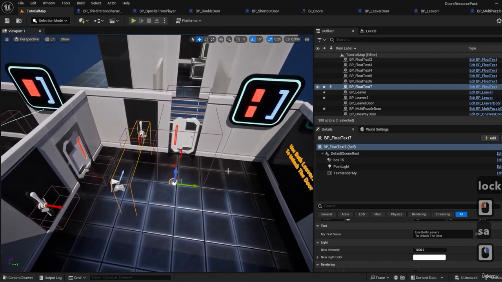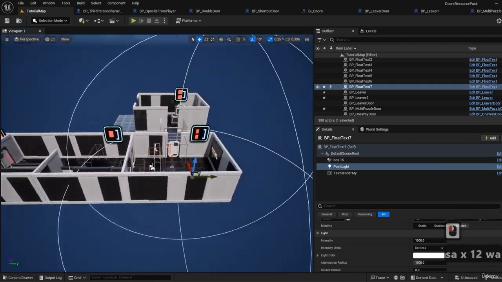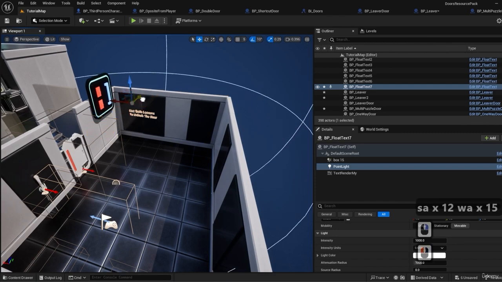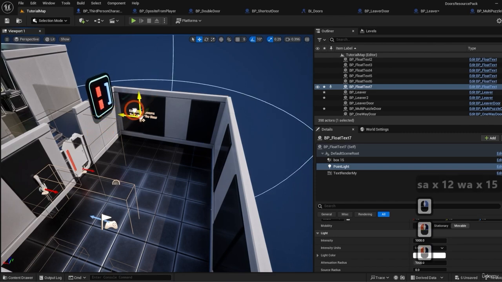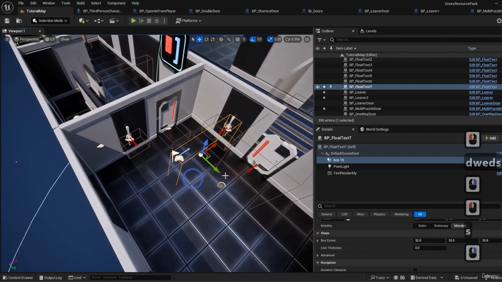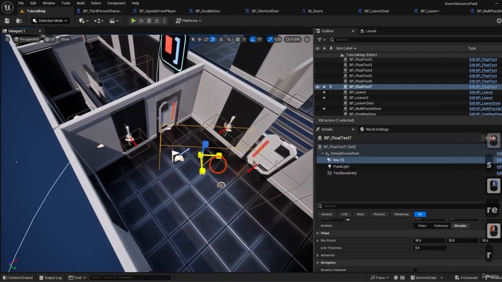Right, let's also bring the light. Where is the light? And the collision, let's turn it a little bit like this. Maybe somewhere here.